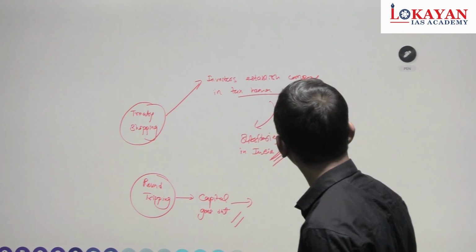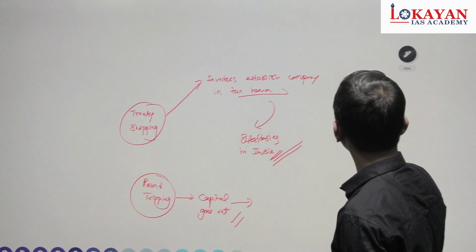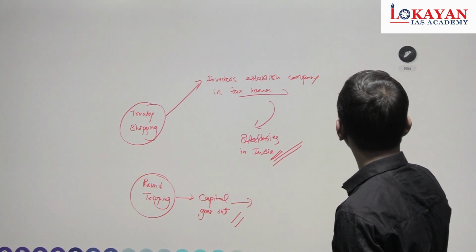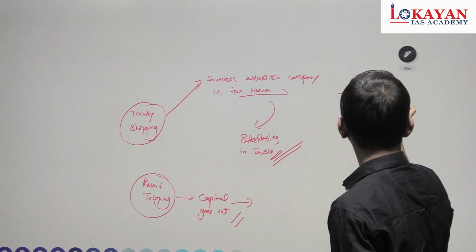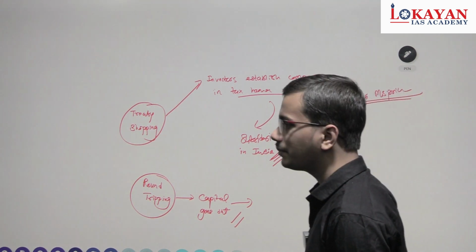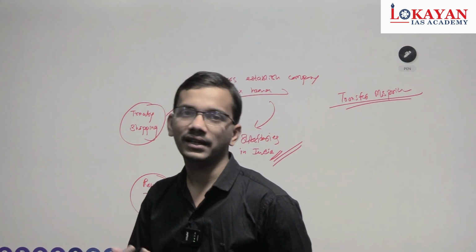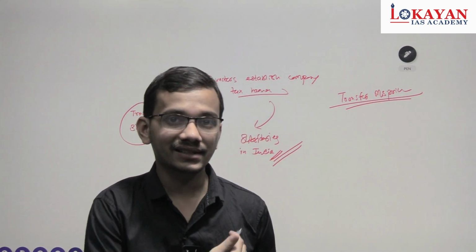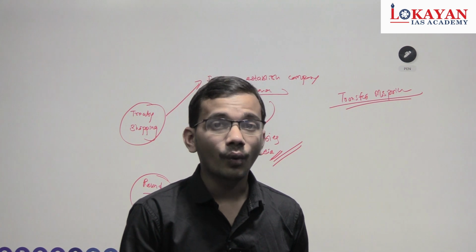It is round tripping. And another is transfer mispricing. In transfer mispricing, artificial payments are made between intra firms, sister firms. Why?